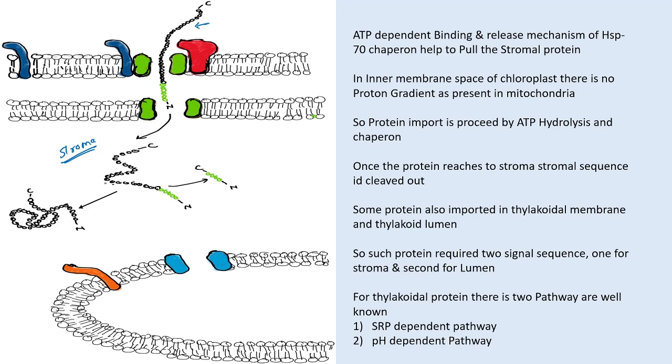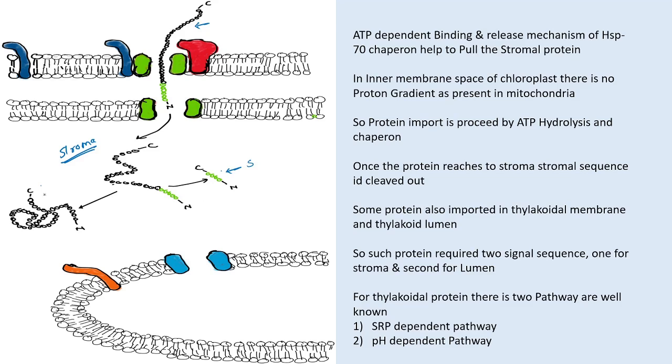When this polypeptide chain reaches the stroma, the N-terminal stromal sequence gets cleaved by the stromal processing peptidase, similar to the mitochondrial MPP, that is the matrix processing peptidase. After cleaving this N-terminal stromal targeting sequence, this protein acquires its folded state.